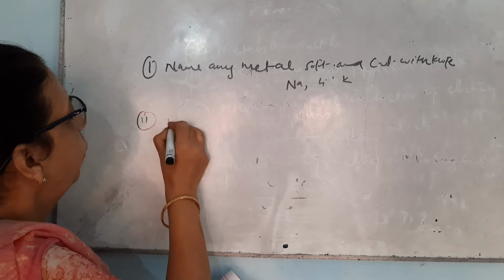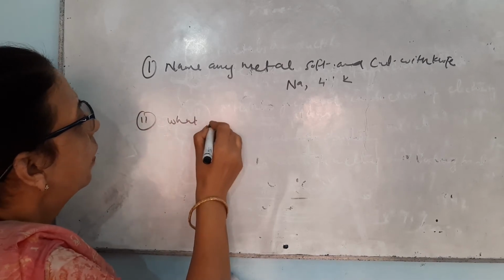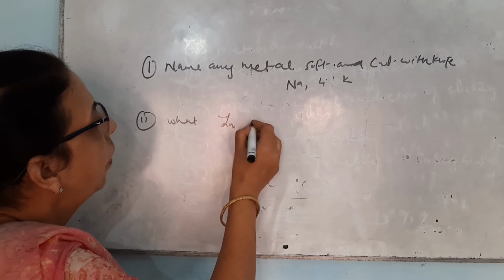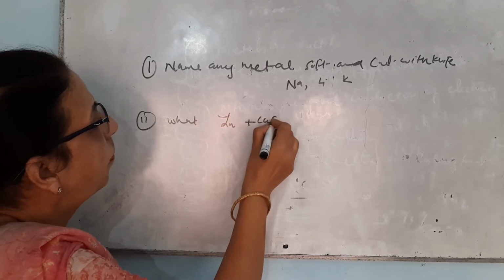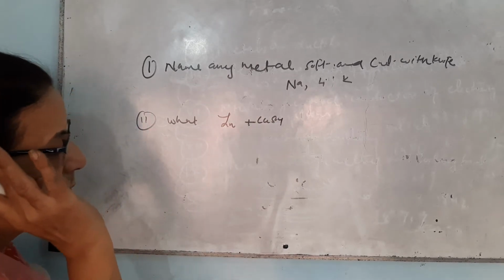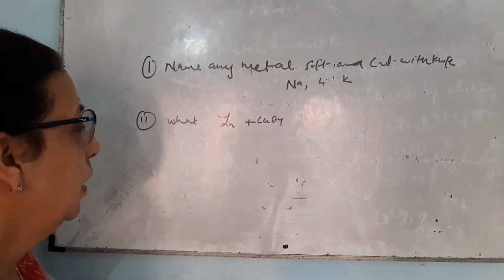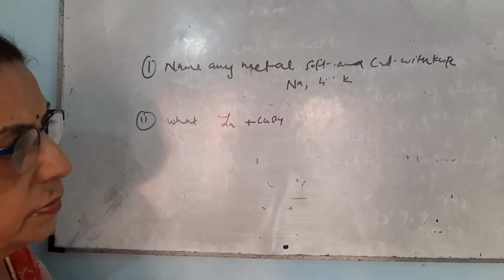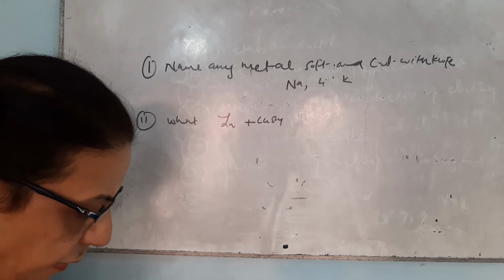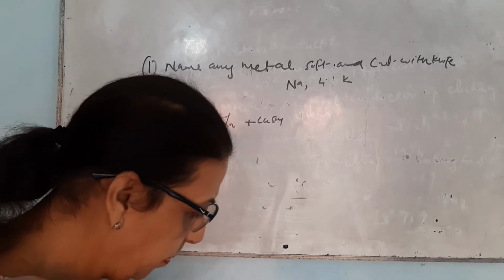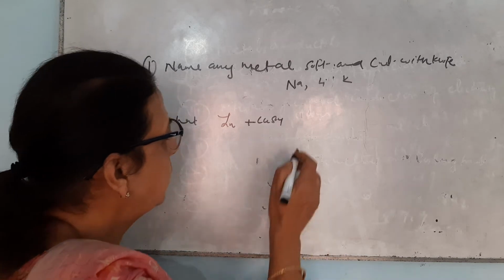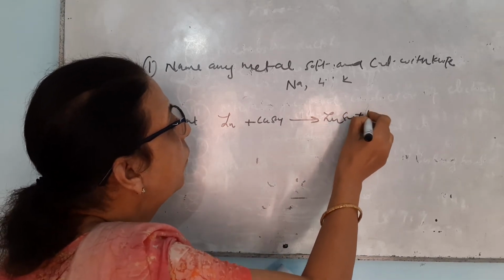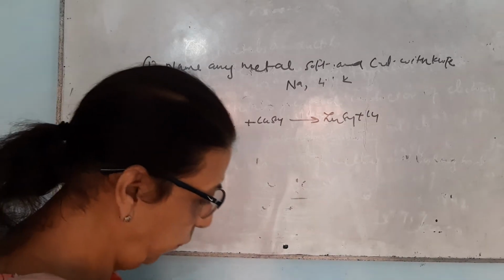when a strip of zinc is immersed in a solution of copper sulfate? You all know zinc is more reactive than copper, so there will be displacement of copper. There will be formation of zinc sulfate with the displacement of copper.